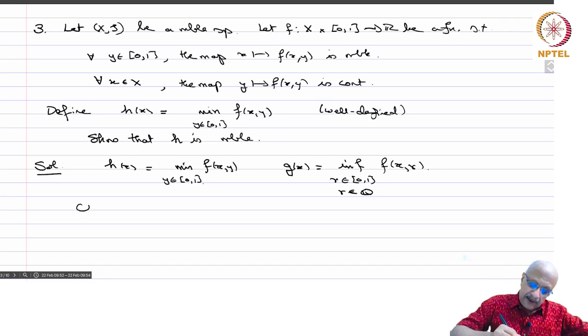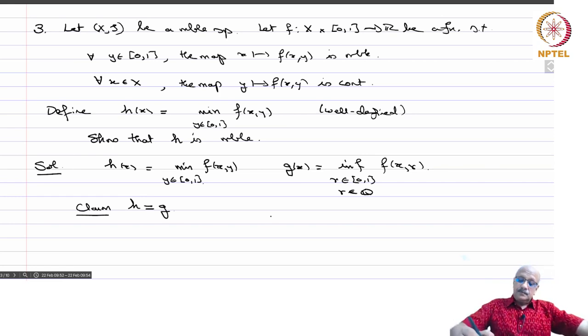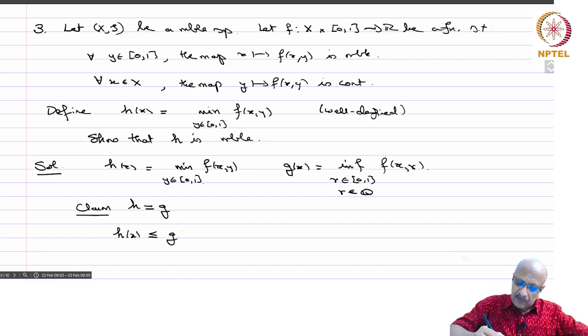Then we claim h is equal to g. Obviously, you are taking the minimum over all y's, and here you are taking only the infimum over the rationals, and therefore h(x) is less than or equal to g(x) by definition.